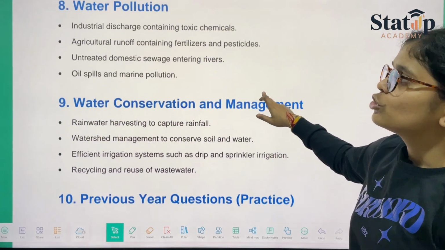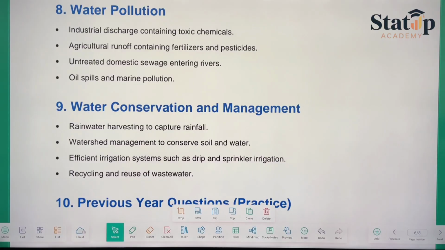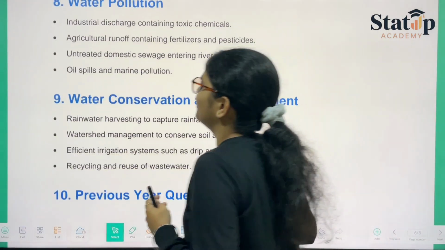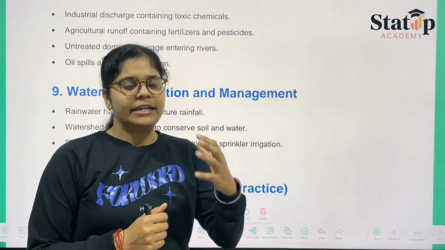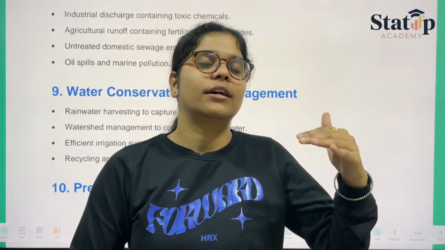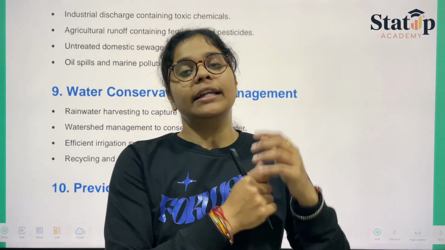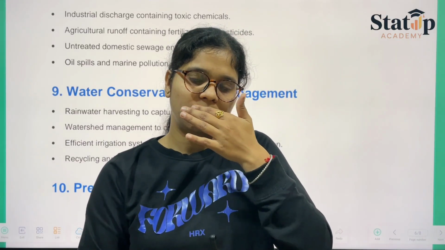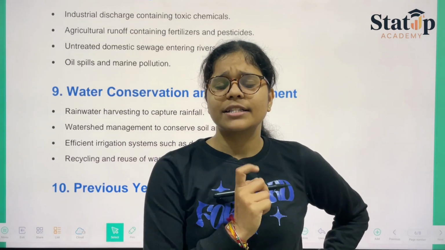Then we have water pollution. How is water pollution happening? There are certain causes which lead to water pollution. First of all, industries. Industries release effluents, and those effluents are directly released into the water body. That affects our natural system of water. So that is one thing.